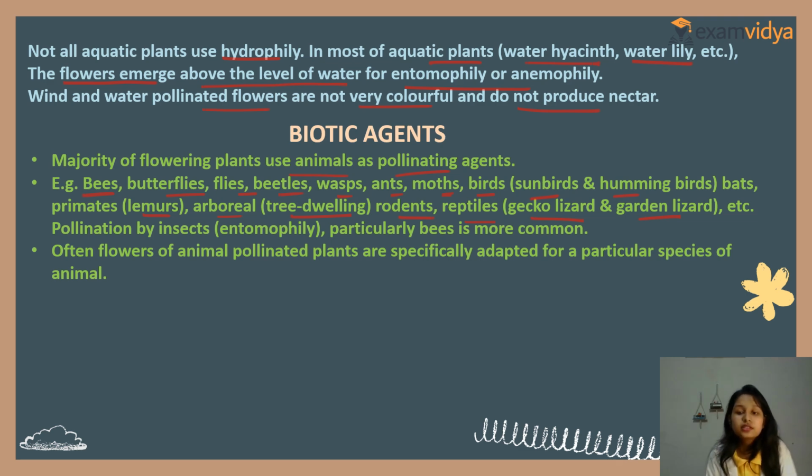Pollination by insects is also known as what? Entomophily. Clear? Pollination by air, pollination by wind, pollination by water, pollination by insect. Pollination by insect is known as what? Entomophily. Remember, bees are particularly common. Often the flowers of animal pollinated plants are specifically adapted for a particular species of animal. So these are biotic agents, an insect or some other organism like that.